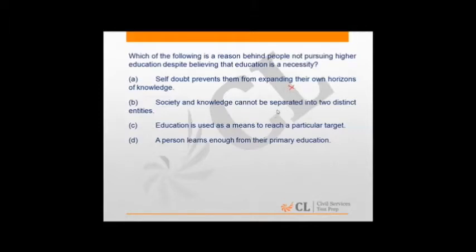Society and knowledge cannot be separated into two distinct entities. This looks a very irrelevant choice to the given question. Education is used as a means of, so this is what is restricting us in studying further. A person learns enough through primary education is again an irrelevant choice. Look at the next question.